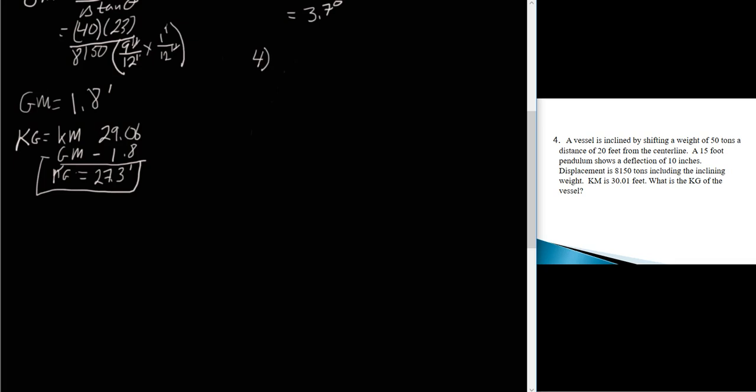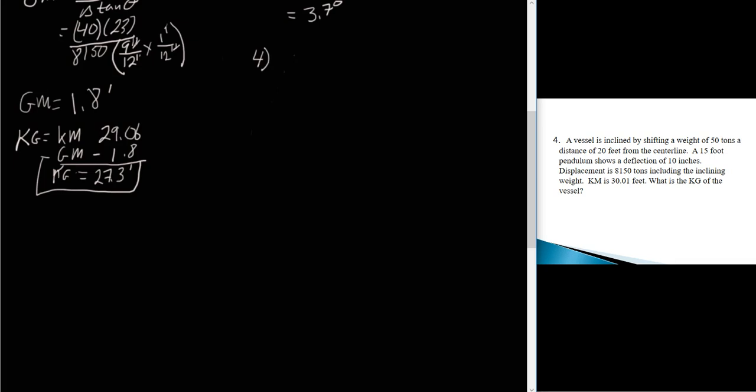Vessel is inclined by shifting away to 50 tons, a distance of 20 feet from the center line. 15-foot pendulum shows a deflection of 10 inches. Displacement is 8150, including the inclining weight. What is the kg of the vessel? All right, well, we're just going to do our GM formula again, and then we'll calculate kg by doing km minus gm. So let's do it.